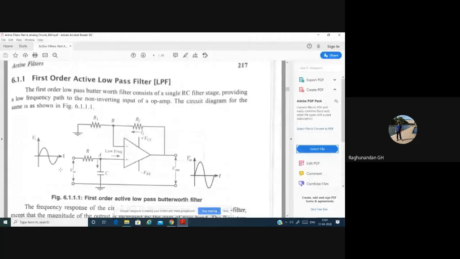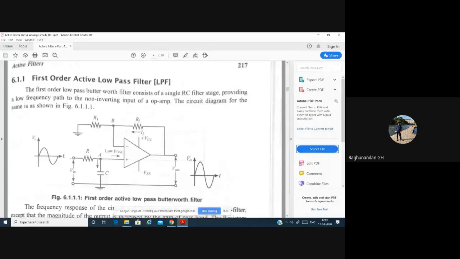I'll repeat it again. Whenever you are passing a signal, we have the formula f equal to 1 divided by 2 pi RC, which shows that frequency and capacitance are inversely proportional to each other. When frequency increases, the capacitive reactance drops. That is the relation we have.